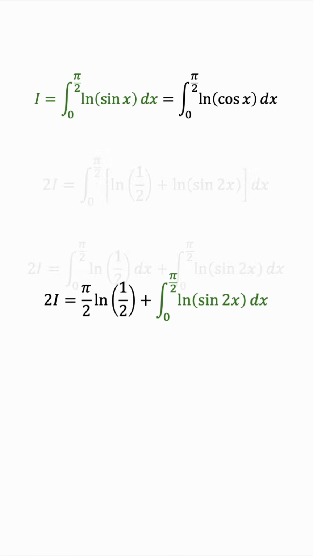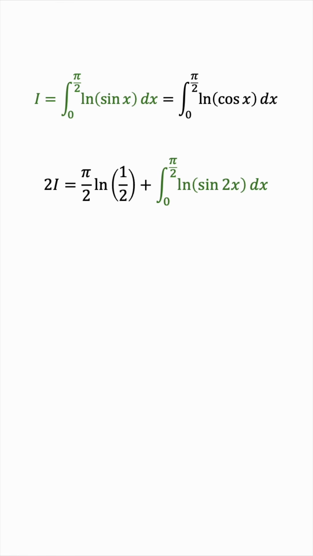Let's see what we can do. What comes to mind is a substitution u equals 2x, because if we replace 2x by u, then we'll have sine u. So that'll match the form of the original integral. But there's a problem with this, and it's the bounds. If we use this substitution, then this pi over 2 will become pi. The original integral is from 0 to pi over 2, not from 0 to pi. So we cannot use this substitution right now.